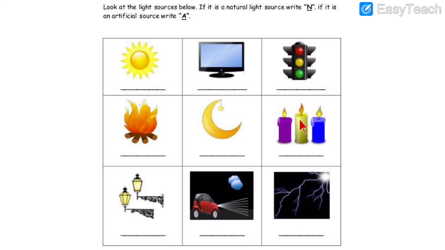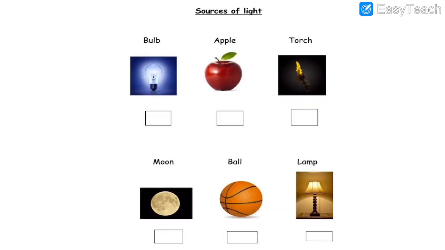Candles are artificial. The street lamp, the street lights or the lamps that we have on the main gate of our house, that is artificial. The headlight of the car, that is also artificial. But the lightning in the sky, that is natural. The lightning in the sky that we see, it is natural.